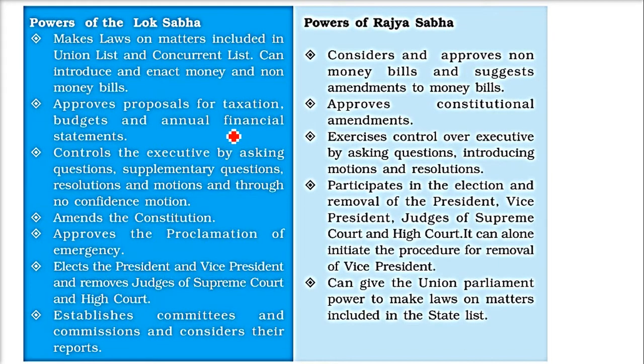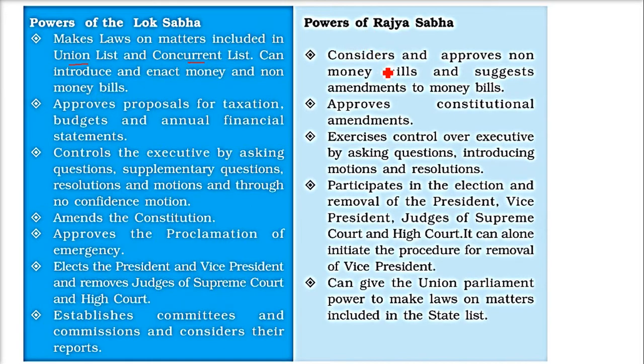Let me give you a glimpse of the powers of Lok Sabha and powers of Rajya Sabha. So let us understand using the difference. First of all, the Lok Sabha makes laws on matters included in the union list as well as the concurrent list. It can introduce and enact money and non-money bills.